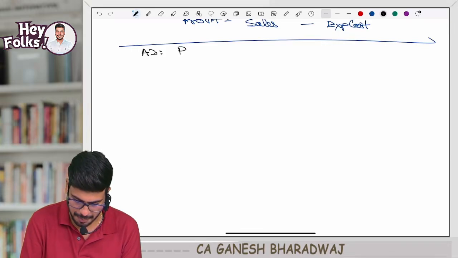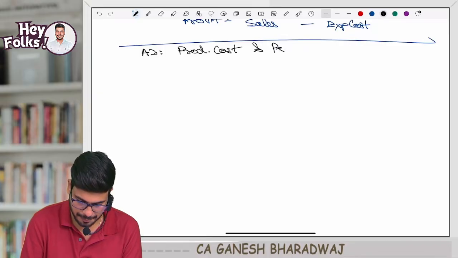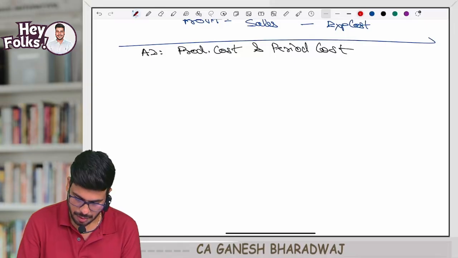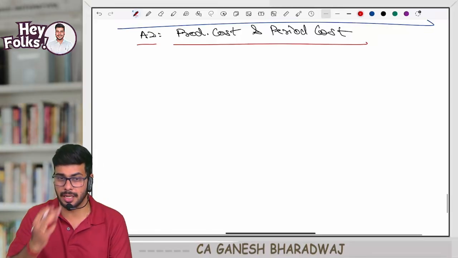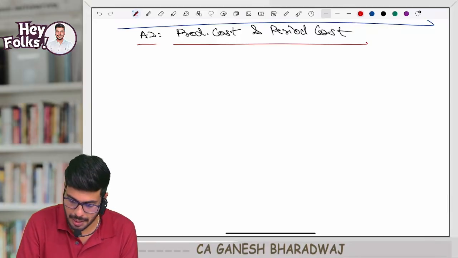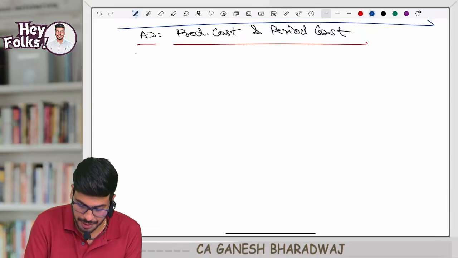Product cost and period cost. Write down: product cost and period cost. What do you mean by a product cost and a period cost? Once again, with the help of an example, let us understand. Shall we get started? Yes, I'm giving you guys an example.